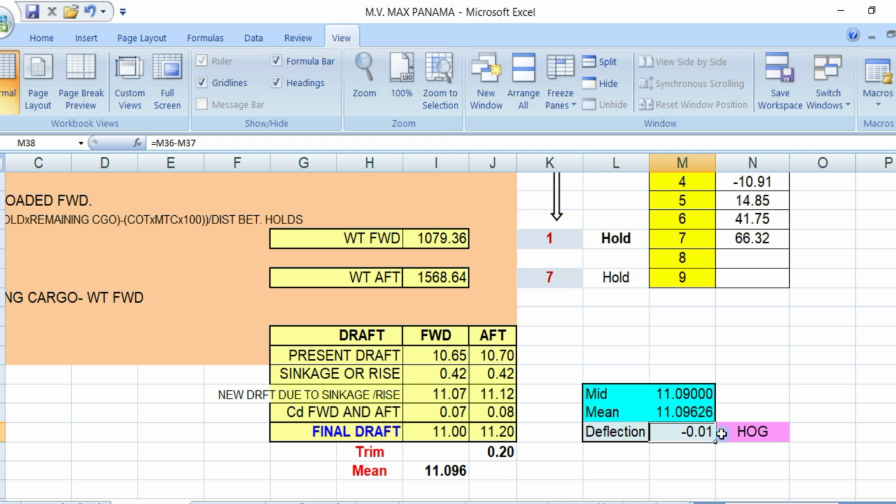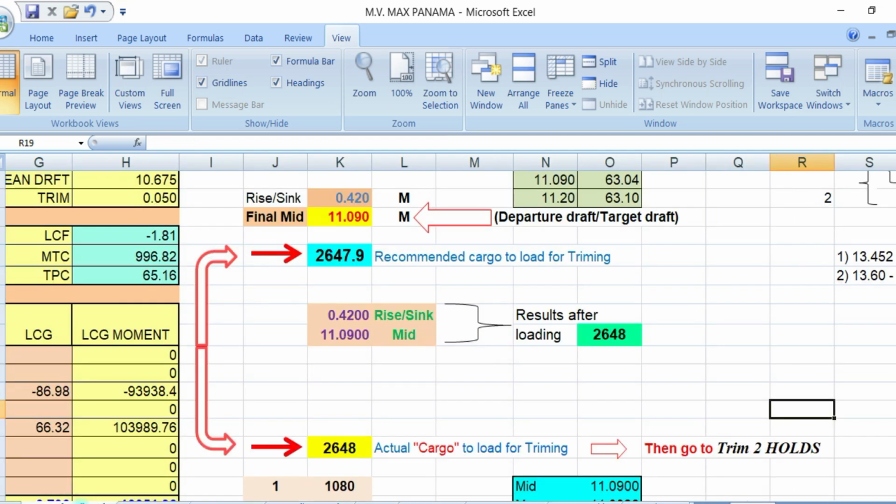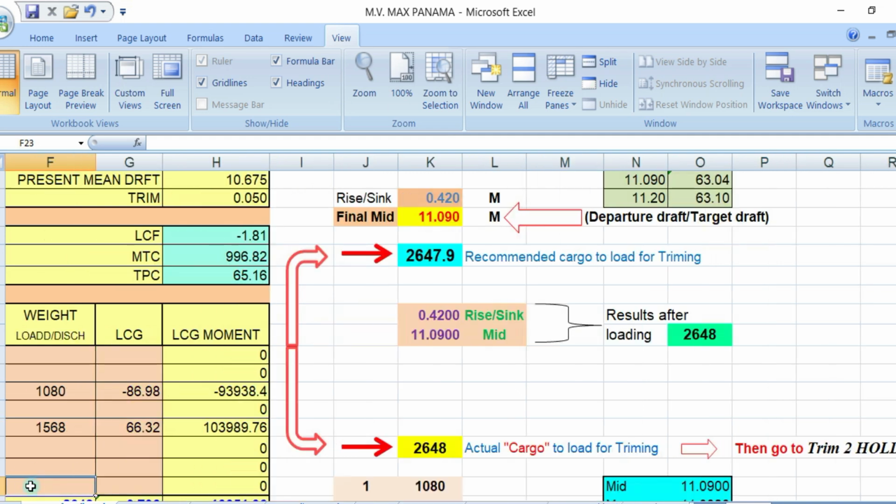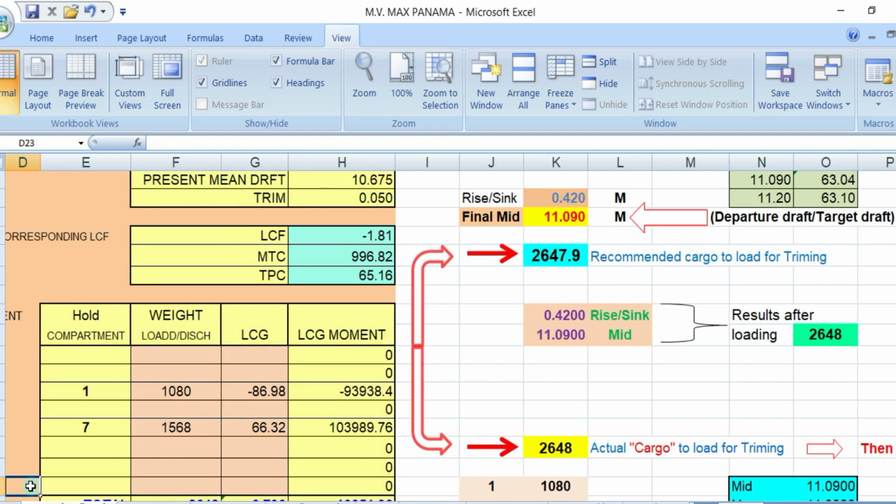So you have a deflection of 1 centimeter hog. So you are hogged by 1 centimeter. So let's see the other one. Hold number 6, and let's see. Okay. So it says here,